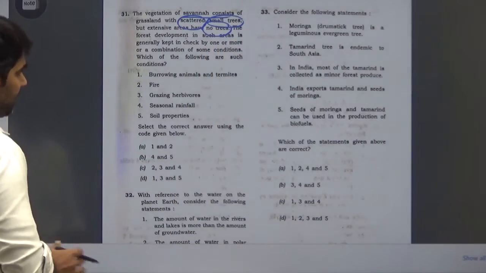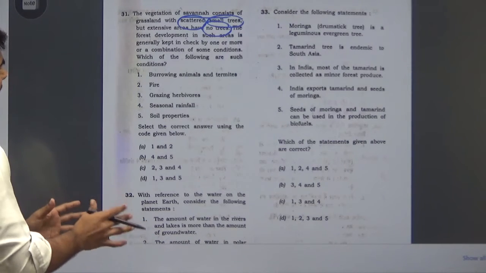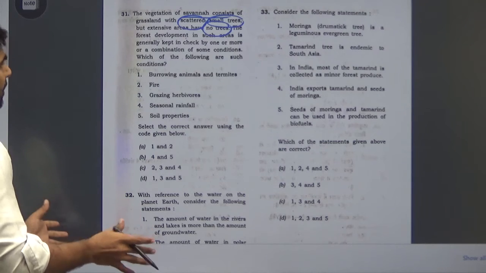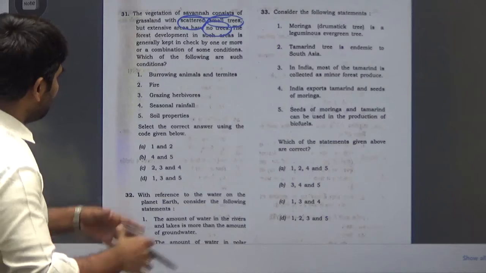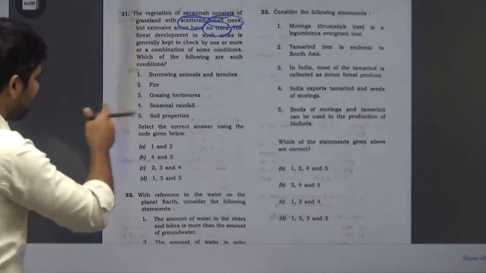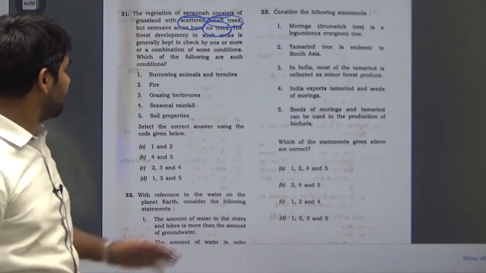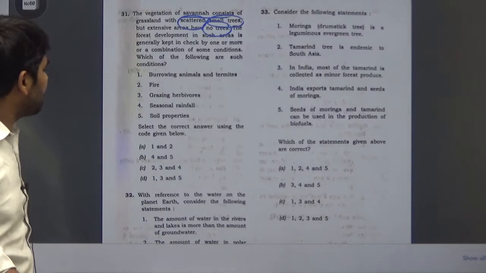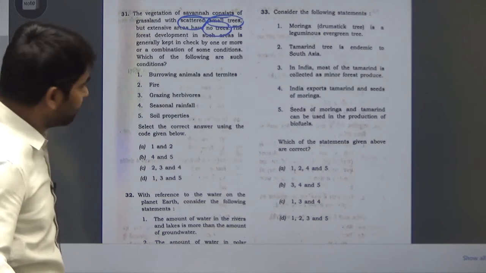The forest development in such areas, if you want to develop forest in those areas, is generally kept in check by one or more or a combination of some conditions. What kinds of conditions actually prevent you from developing forest there in savanna? These are the conditions, and you have to give a combination of these conditions as an option. The conditions given are: first, burrowing animals and termites; second, fire; third, grazing herbivores; fourth, seasonal rainfall; and soil properties.